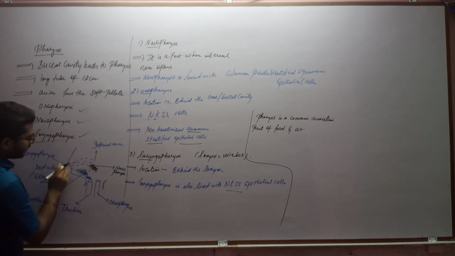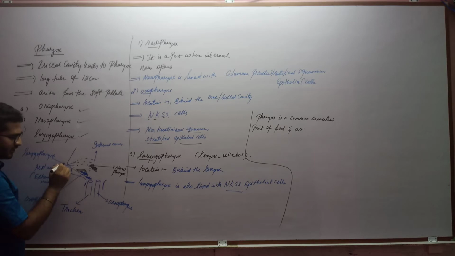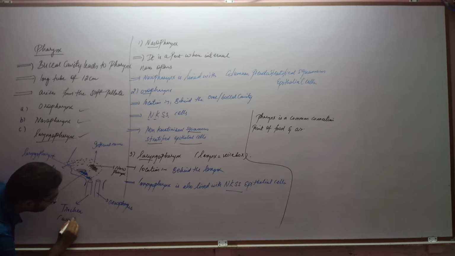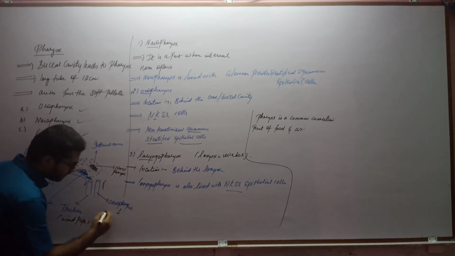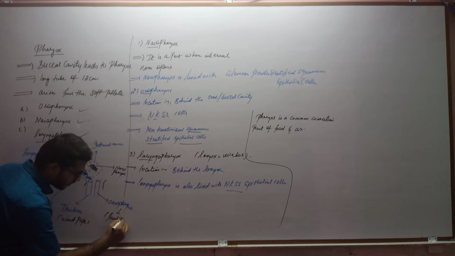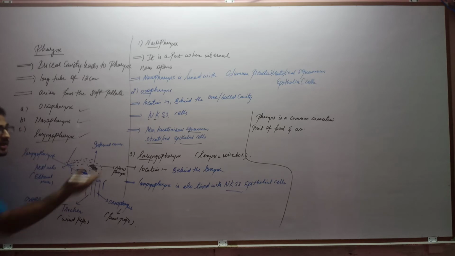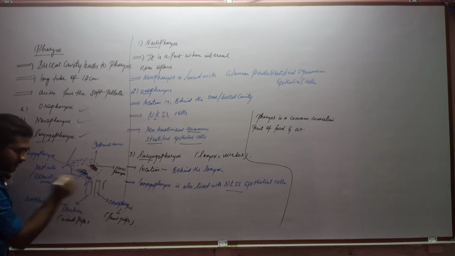Now, how is this a common connection point of food and air? From the nostril, that is the nose, we will breathe in the air, and this air will go into this region, the trachea. The trachea is also called the windpipe. The esophagus is also called the food pipe, because it carries the food and the trachea carries the wind or the air. So from the atmosphere, with the help of the nose we will breathe and the air will come here.